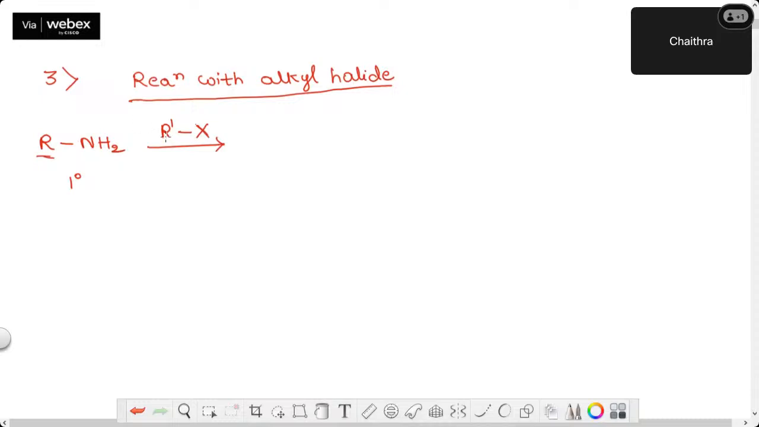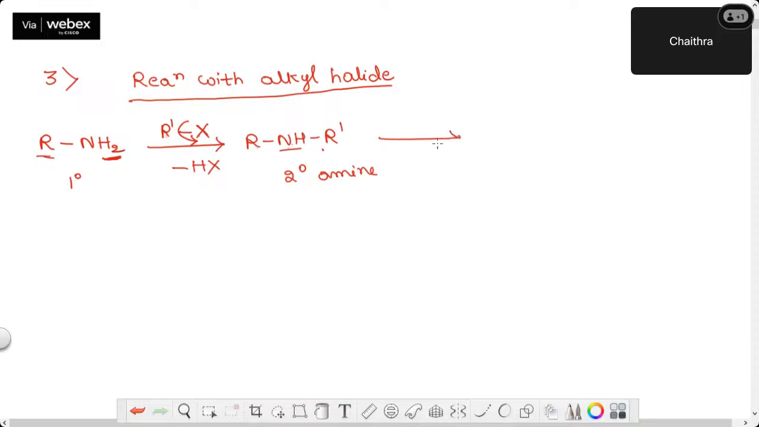Now, you know here the RX bond is polar, X minus is formed because halogen is more electronegative. Now, in this case, what happens? This is a substitution reaction. Remove this HX and attach this R dash. So I get R NH R dash. This is called a secondary amine. Why? Because nitrogen is directly attached to how many carbon atoms, students? 2 carbon atoms. Correct?